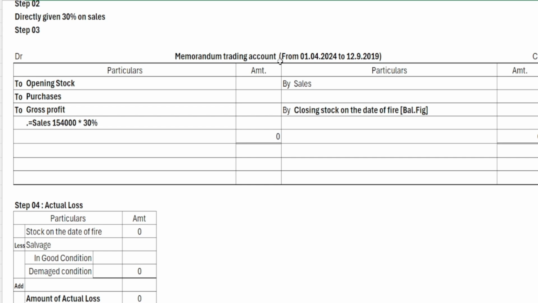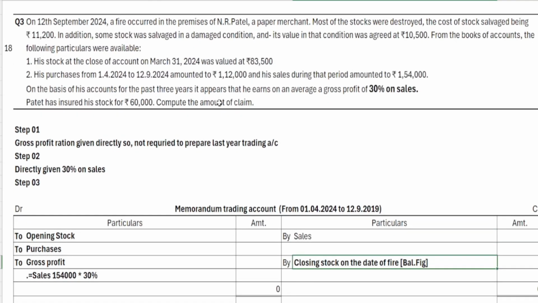The purpose of calculating the memorandum trading account is to calculate the closing stock on the date of fire, to find out the closing stock on the date of fire. So we'll continue by calculating here. This is the salvage value in good condition and damaged condition, 10,500. Then, okay, the March 31st 2024 closing stock is available. It means the same will be the opening stock for 1st April 2024.